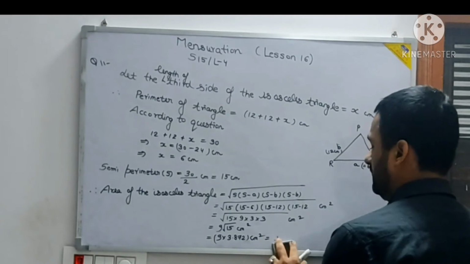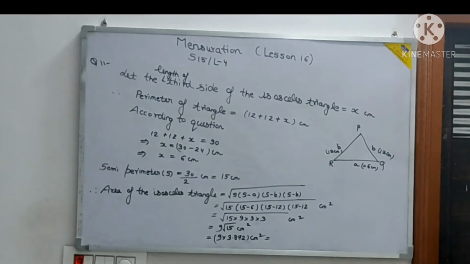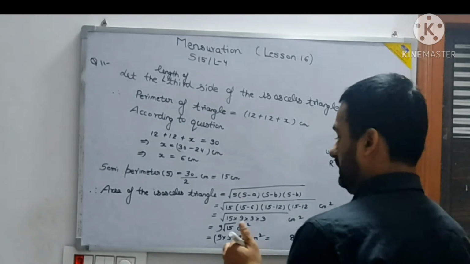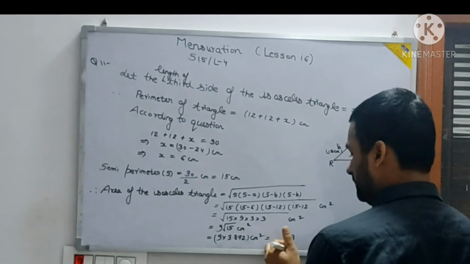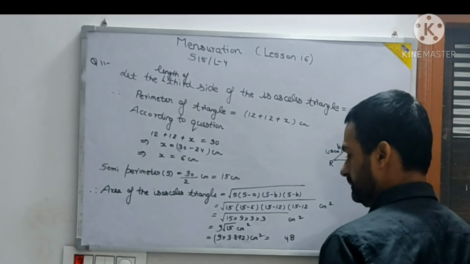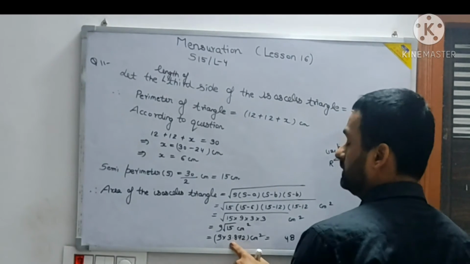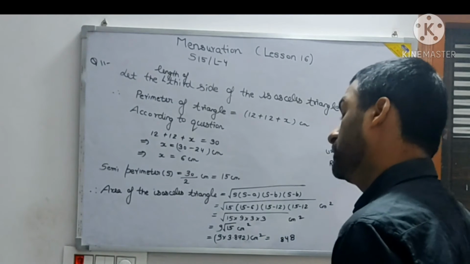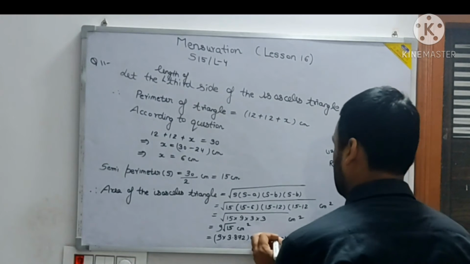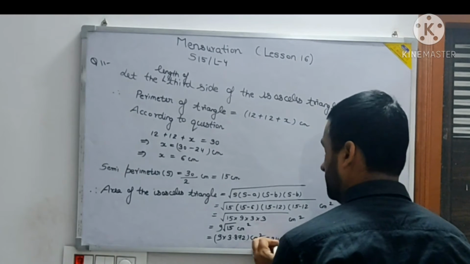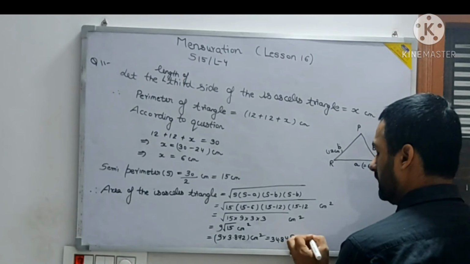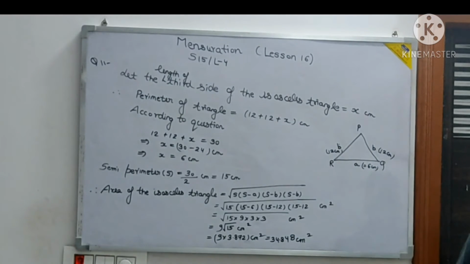Let's multiply it properly. 9 2s are 18, 8, 1 carry. 9 7s are 63, 1, 64, 64, then 6 carry. Then 9 8s are 72, and 6, 78, 8, then 7. 9 is 27, 34 after carry. Then how much decimal place? 3. So 34.848 centimeter square. This should be the answer here.